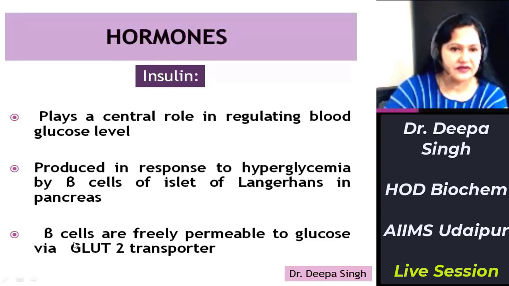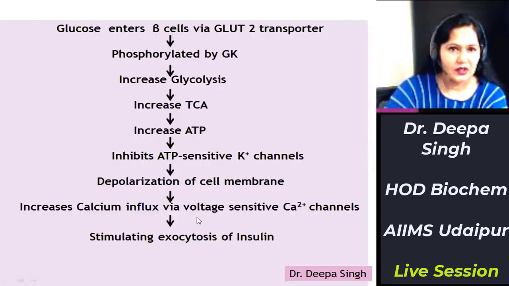Once the beta cells are freely permeable to glucose, this glucose will be taken up by these beta cells. Glucose will be phosphorylated by glucokinase and forms glucose 6-phosphate. This glucose 6-phosphate further enters the glycolytic pathway, that is increased glycolysis, which will lead to increased TCA cycle, thus increased production of ATP.